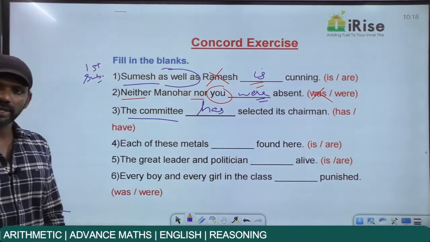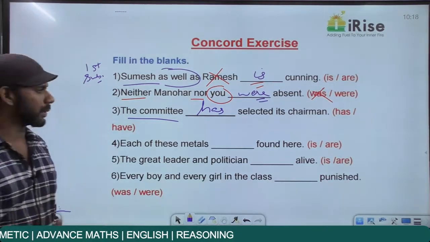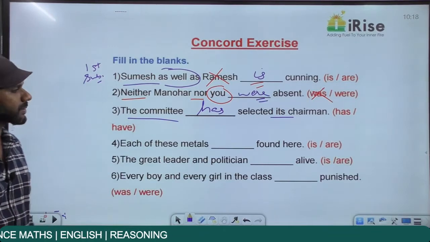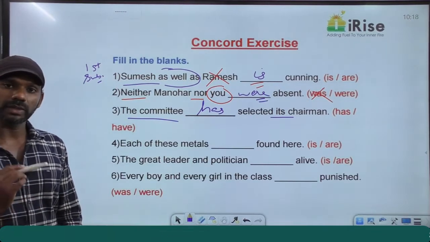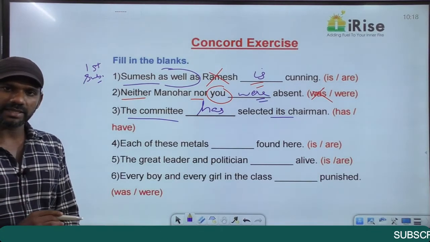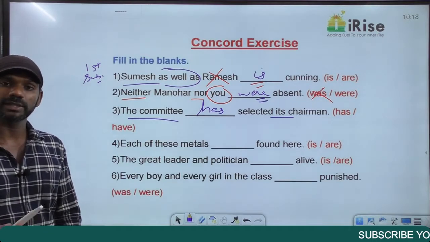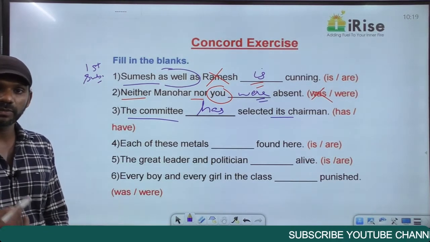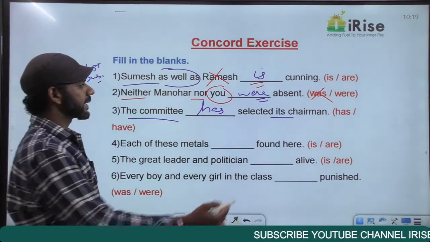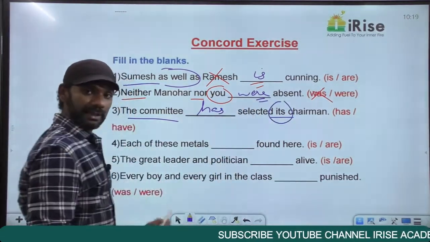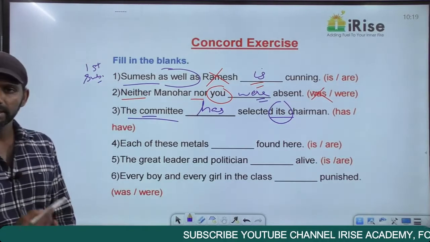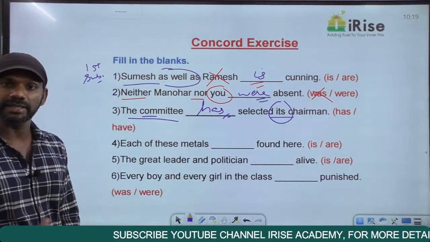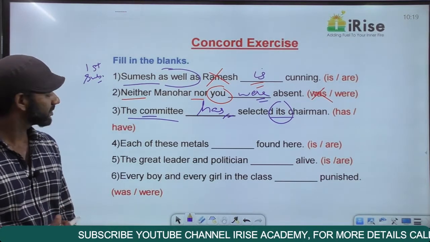Now there's one more rule here actually. Its is a pronoun. We did not discuss it. We'll discuss in detail when we move on to the topic pronouns. Its is a singular pronoun. If the subject is singular, the verb and the pronoun must also be singular. If the subject is plural, the verb and the pronoun must also be plural. The noun here is committee, singular. The verb must also be singular. Has selected its chairman.